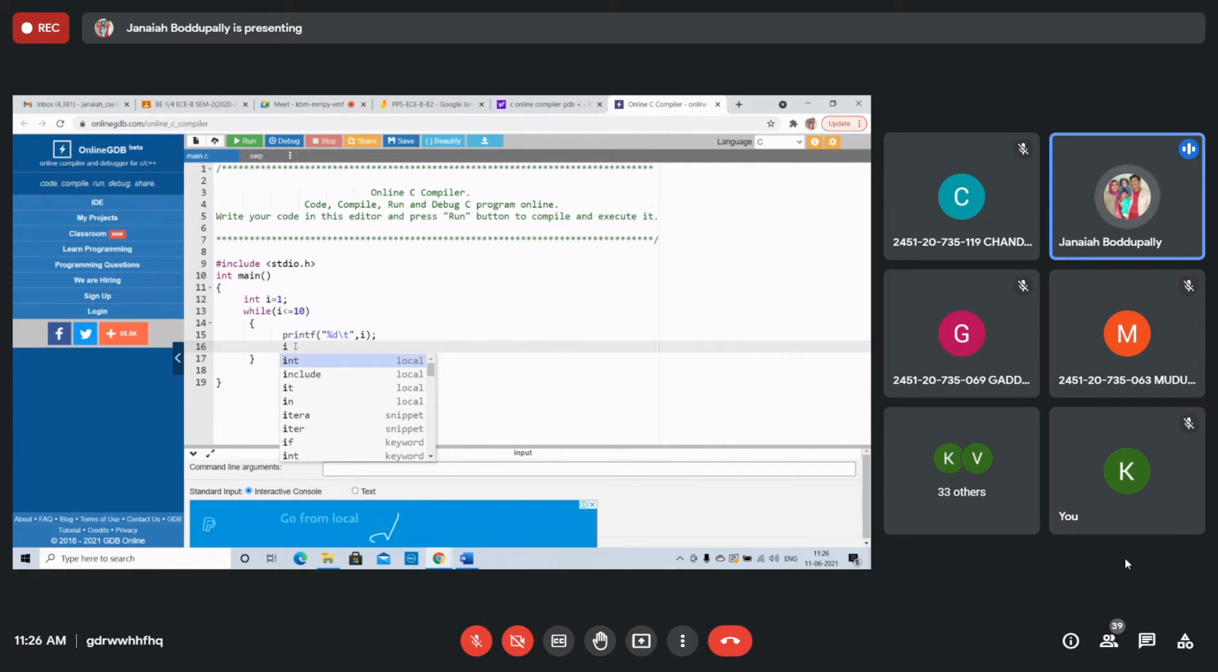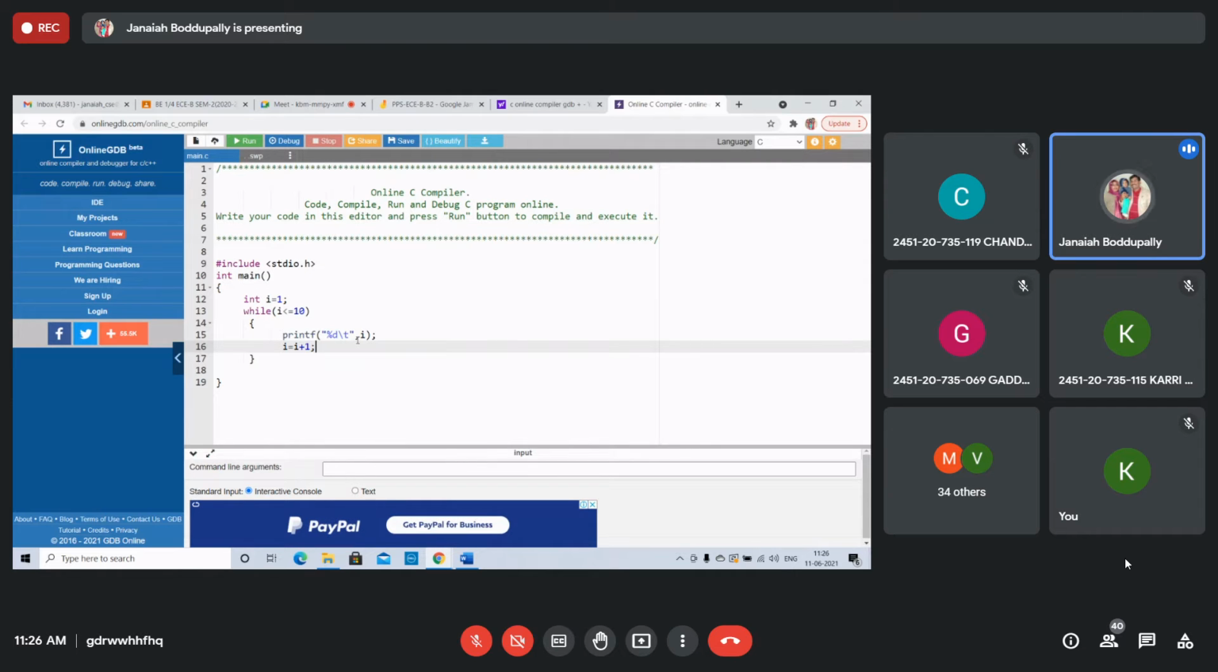i equals i plus 1. Second iteration, i equal to 2. Now after printing 1, i equal to 1. i equals 1 plus 1, 2. 2 is less than or equal to 10. Second iteration, then 2 will be printed. Then i equals i plus 1, that is 2 plus 1, 3.